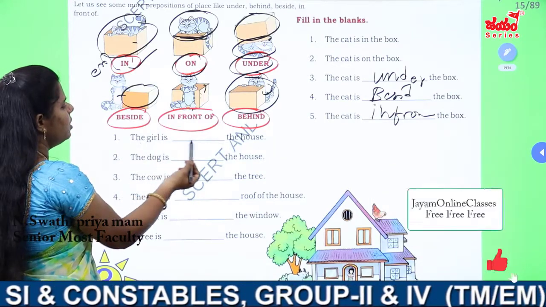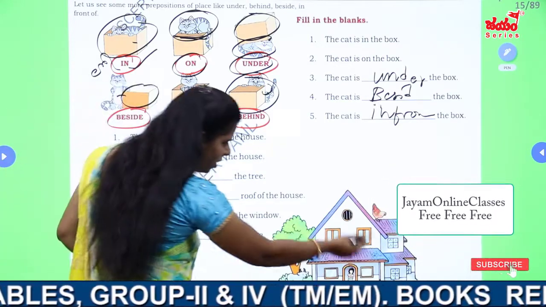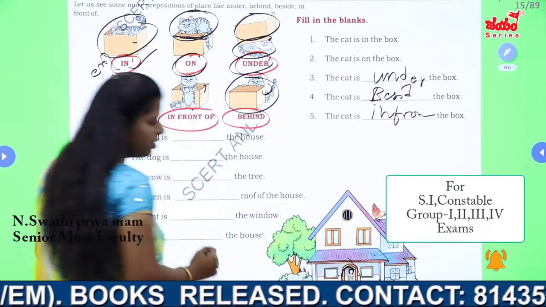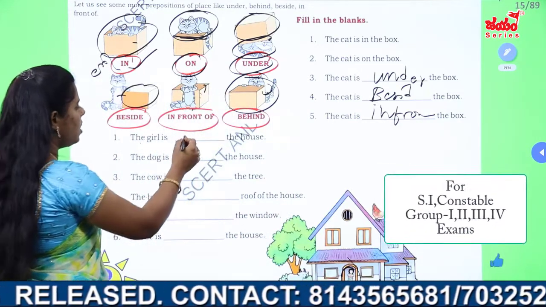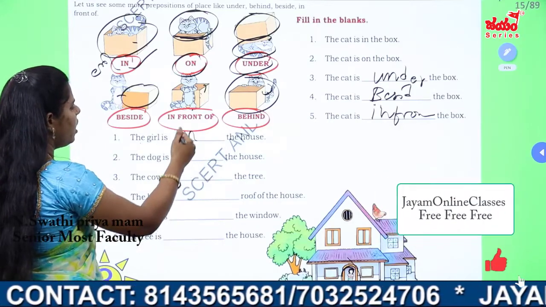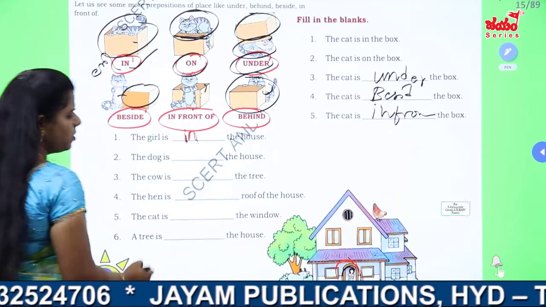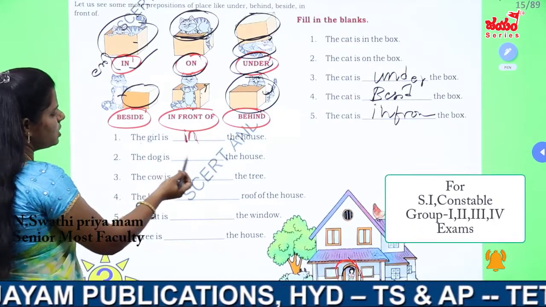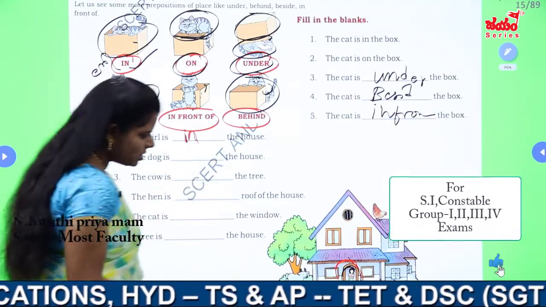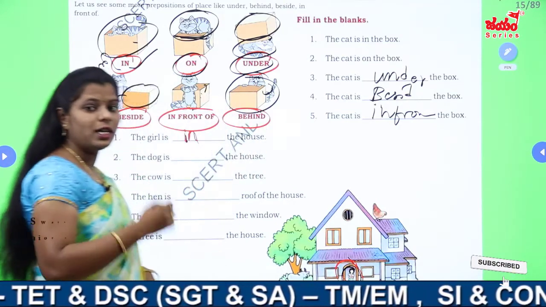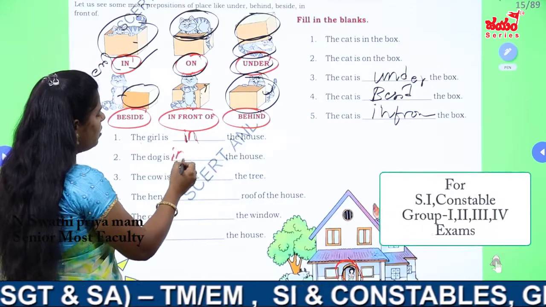The girl is dash the house. సో ఇక్కడ girl house లో ఉంది. The girl is in a house, in the house. అమ్మాయి ఇంట్లో ఉంది, in a house. So the girl is in a house here. Next, the dog is dash the house. Where is the dog here? The dog is in front of the house. ఇంటికి ముందు ఉంది కదా, so we have to say it as in front of.